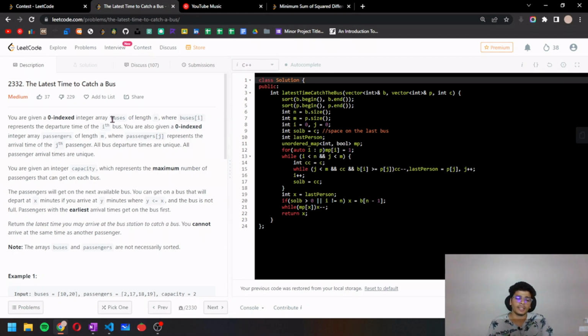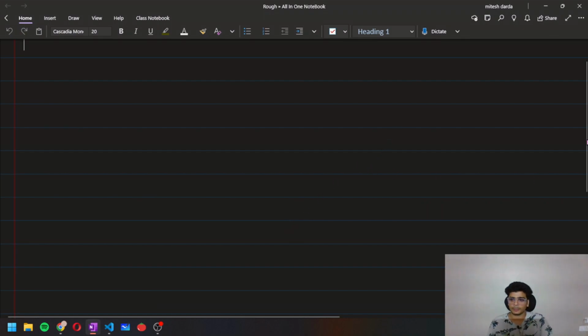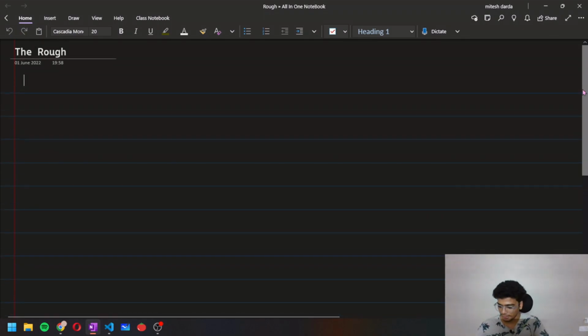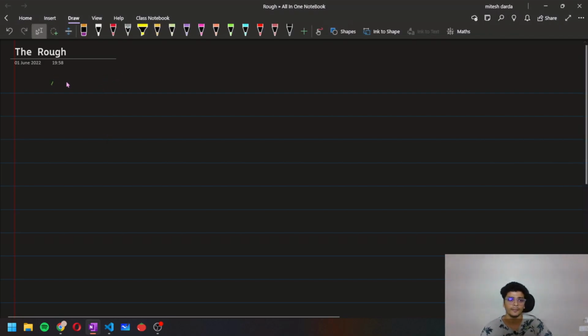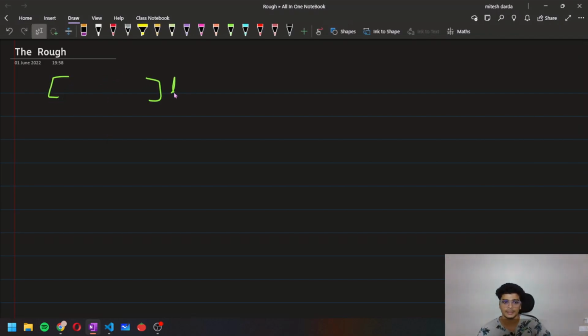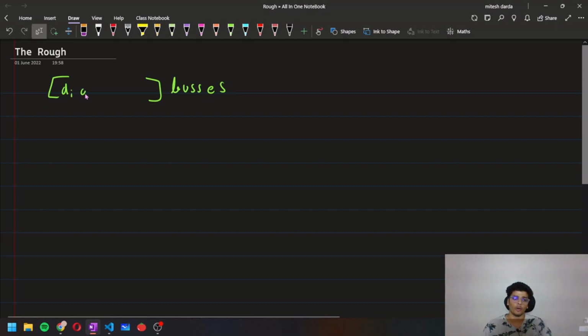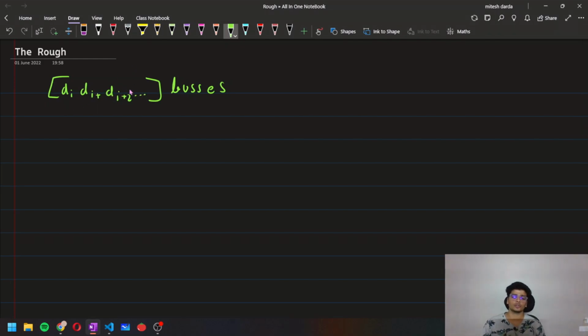So in this we have been given two arrays, buses and arrival time of passengers. To explain, let's say we have been given one array which is buses. This array is going to store the departure time of buses: d of i, d of i plus 1, d of i plus 2 and so on. So this array is going to store departure time of n buses. So we have n buses.